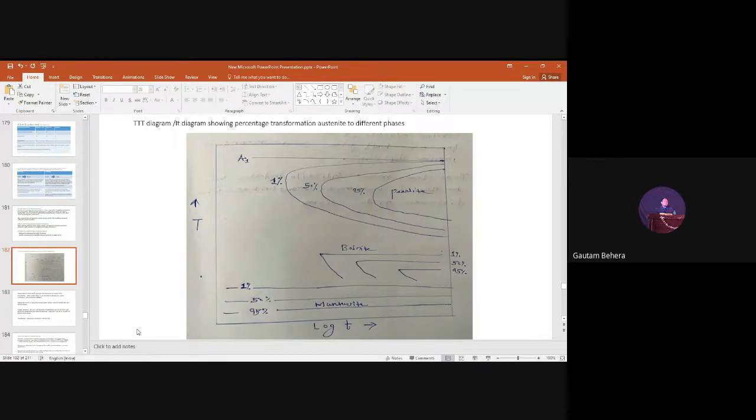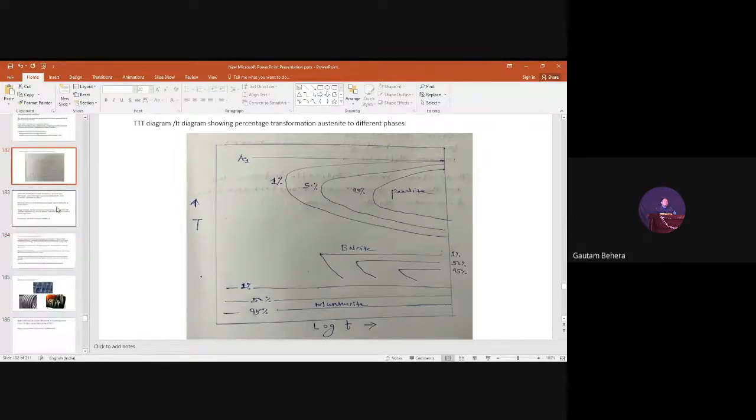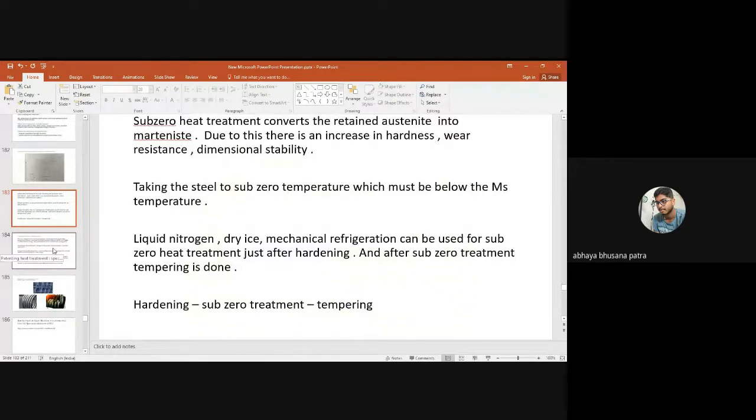So that's why we have to give sub-zero heat treatment. We have to take the steel again to the sub-zero temperature so that all the retained austenite will become martensite. Then you can go for tempering treatment. Now I think you people have understood this part. Yes, sir. Okay, very good.